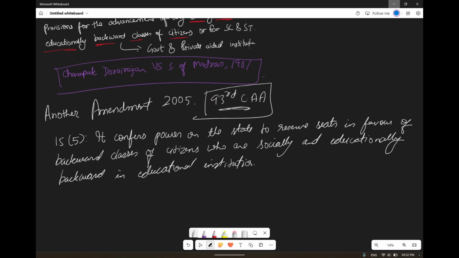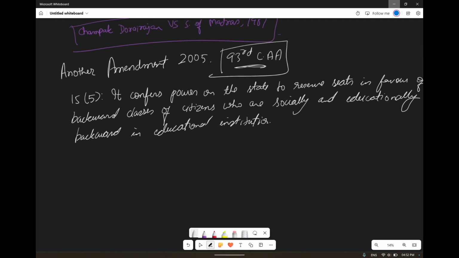So now, another amendment was added in Article 15 that allows for the reservation of seats for the backward classes of citizens who are socially and educationally backward. On the basis of education also, if they are backward, we can do a reservation for them. After 2 years, the Parliament of India passed another law.